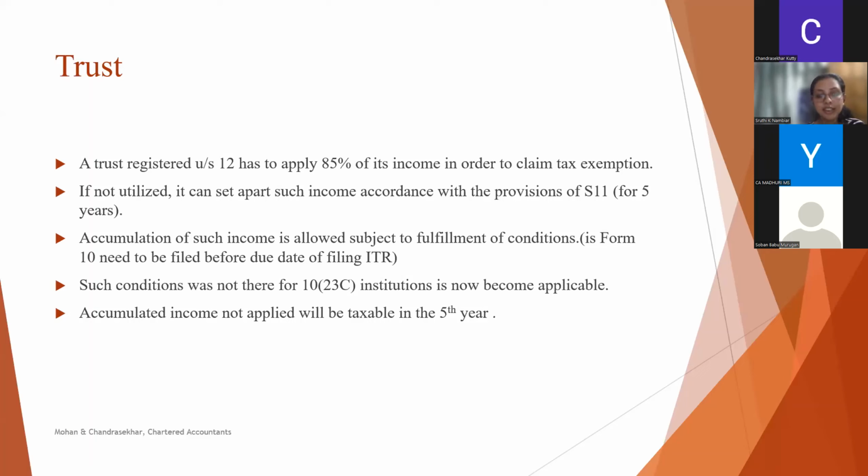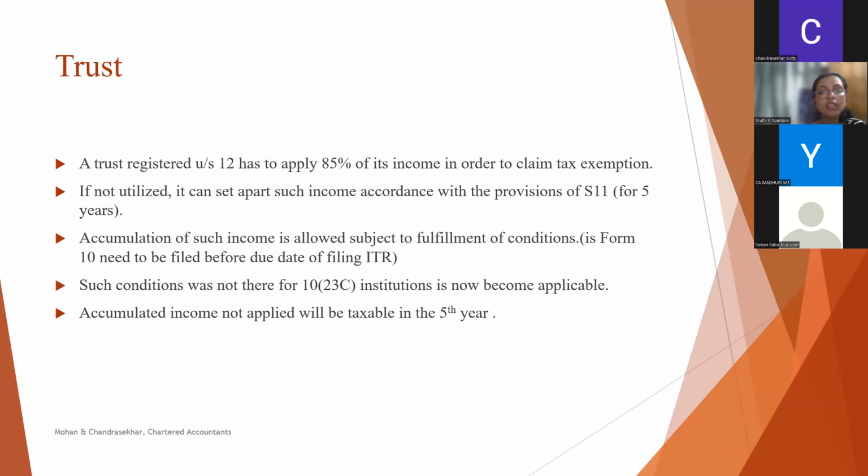So such institutions can also set apart this 85% income, but the condition to file the declaration before the due date of filing of ITR was not there. Now that condition is extended to these 10(23C) institutions also.